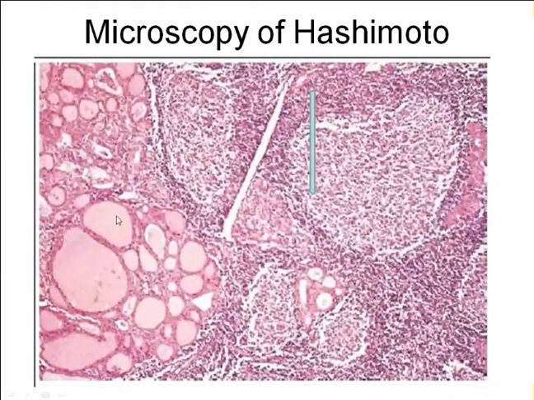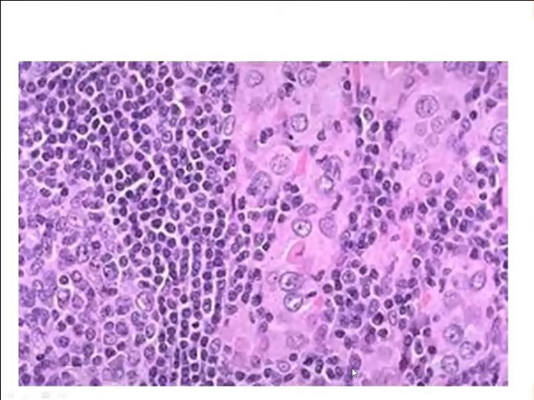So, see here, these are your thyroid follicles, okay. This is the colloid. This is the lymphoid follicle, and you can see all this blue dot-like thing. These are all the lymphocytic infiltration. Okay. We are also at high power. You can see this is all the lymphocytes. In between, you can see the plasma cell. These are all the thyroid follicular cells. These are all thyroid follicular cells.